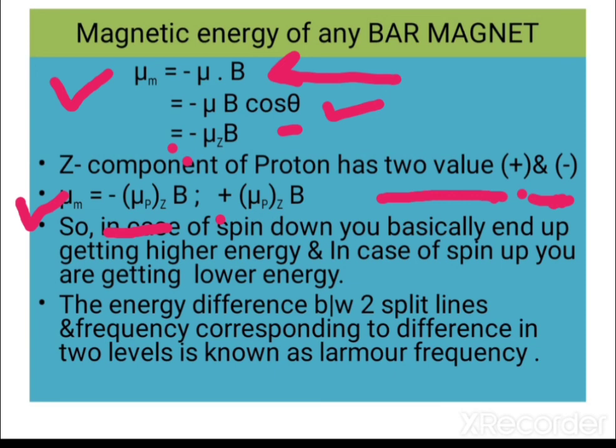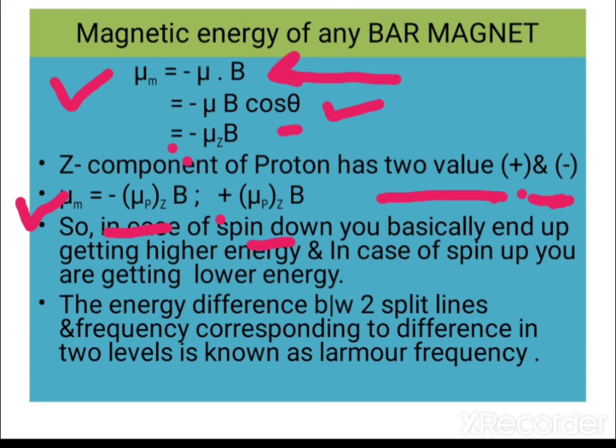In case of spin down, you end up getting higher energy, and in case of spin up, you are getting lower energy. That's why you can see in the previous slide that I have drawn the diagram with spin down in the above section and spin up in the downward side. The lines are like that, you can see.